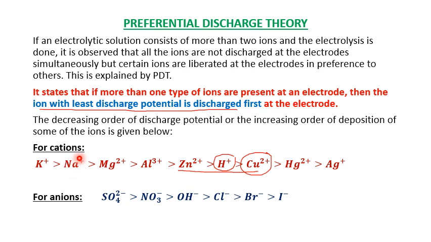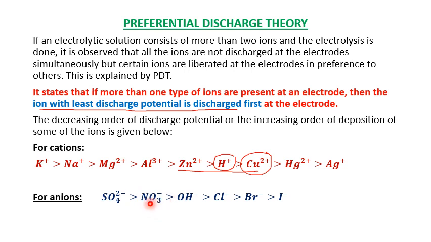If Na plus and Mg2 plus are present, then Na plus gets discharged first, like this. For anions, if sulfate ion and NO3 minus ion are present, NO3 minus reacts at the electrode.